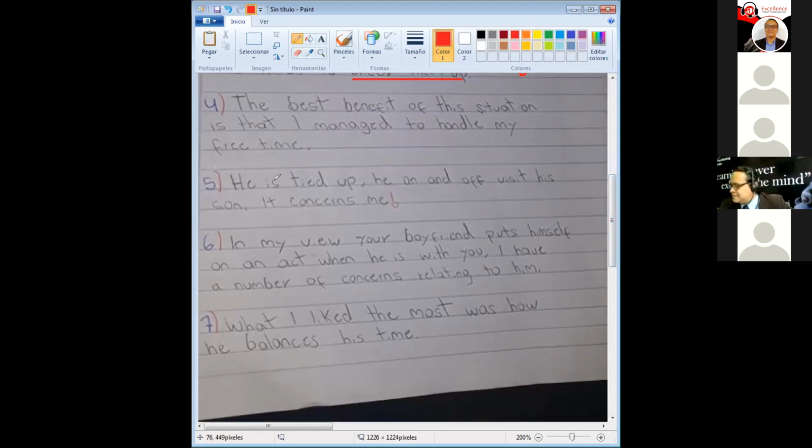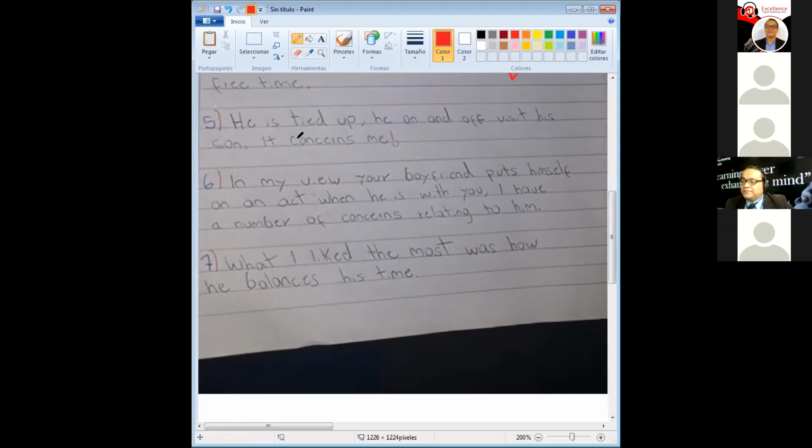The best benefit of this situation is that I managed to handle my free time. That's correct. You're using benefit, right? The best benefit here is a noun. Is that I managed to handle my free time. And here you're using the verb manage to and the verb in the base form, reviewing that grammar structure too. So again, boom, that's advanced English.